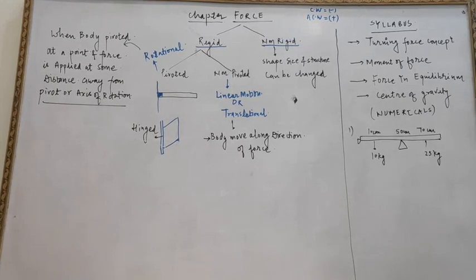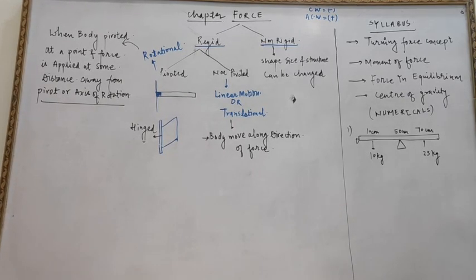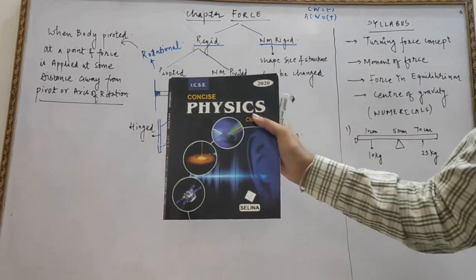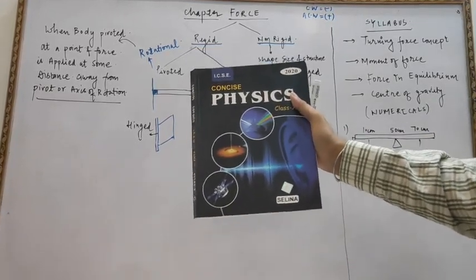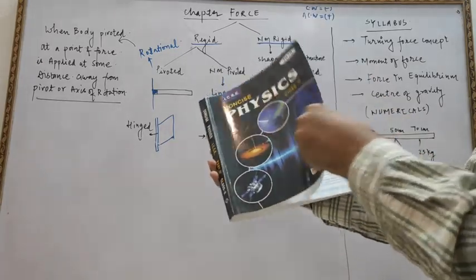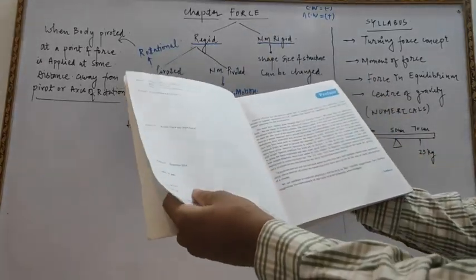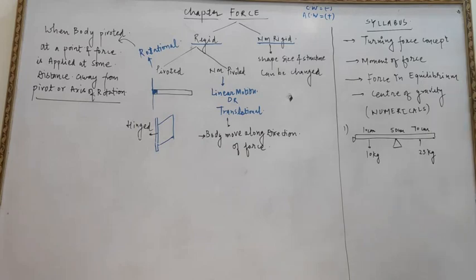Good morning students. Today we will start the first chapter of class 10, that is Force, and this is the book which you must follow, which is prescribed in your syllabus. This is the Concise Selina book, and the authors of this book are Kusum Goyal and Mudit Goyal. Okay, so let's start our chapter.